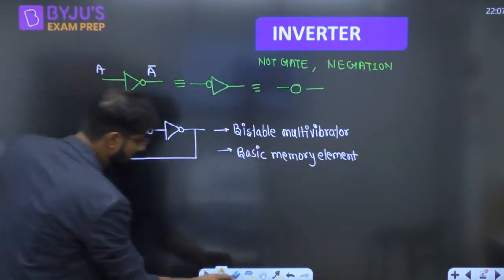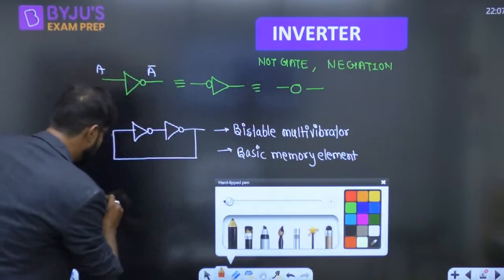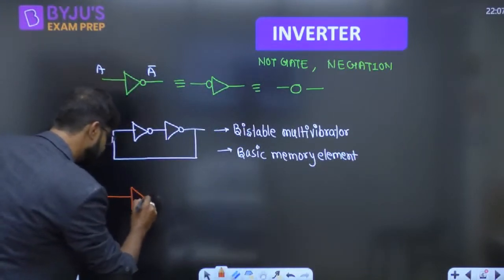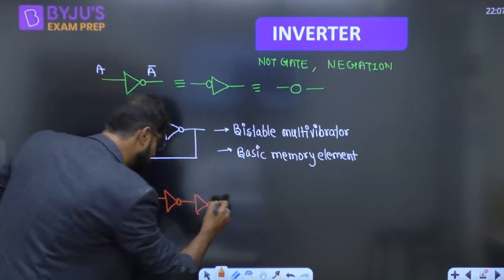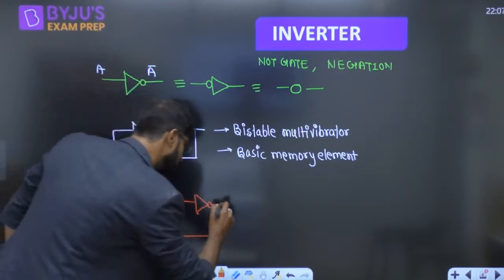In the same manner guys, if the NOT gate is looking like this, 3 NOT gates means an odd number of NOT gates is connected in the loop.